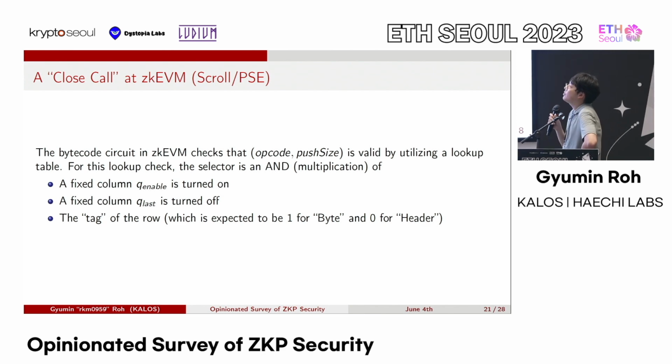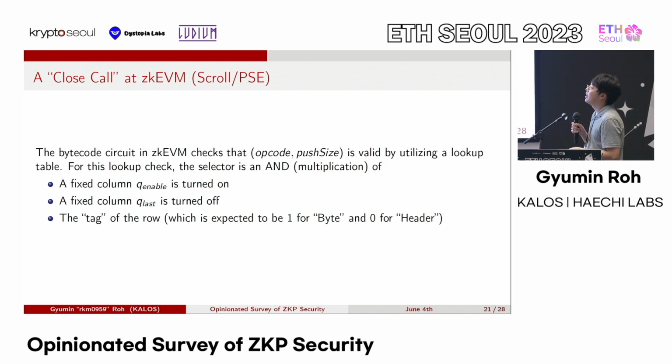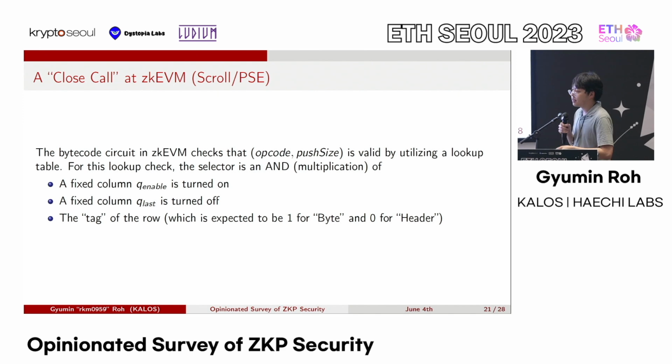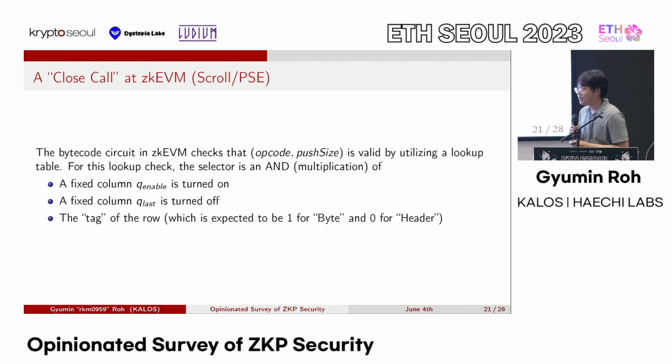And for this lookup argument, the selector was an AND, a multiplication of 3 things. I'll show you with the code, but one is the fixed selector column Q enable, a fixed column selector Q last, which should be turned off, and finally the tag of the row, which is expected to be 1 for byte and 0 for header.